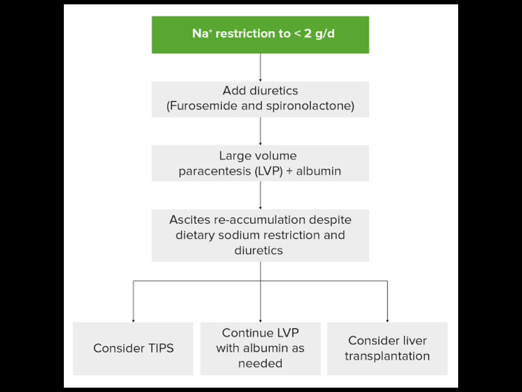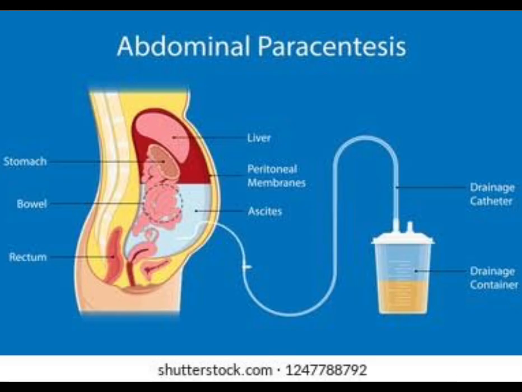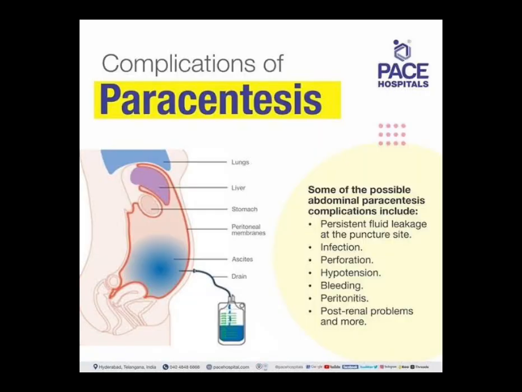Now, how do we manage ascites in DCLD? First of all, we restrict the sodium because there is already sodium reabsorption. Secondly, diuretics. And thirdly is abdominal paracentesis. In this picture, you can see that we insert a needle in the abdomen and through a tubing, we drain the fluid out. If there is large volume ascites, we do this abdominal paracentesis under the cover of albumin so that the osmotic pressure is restored.